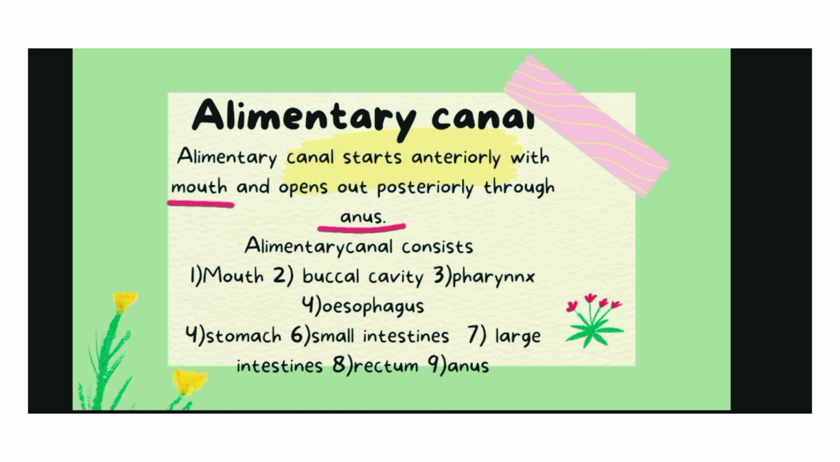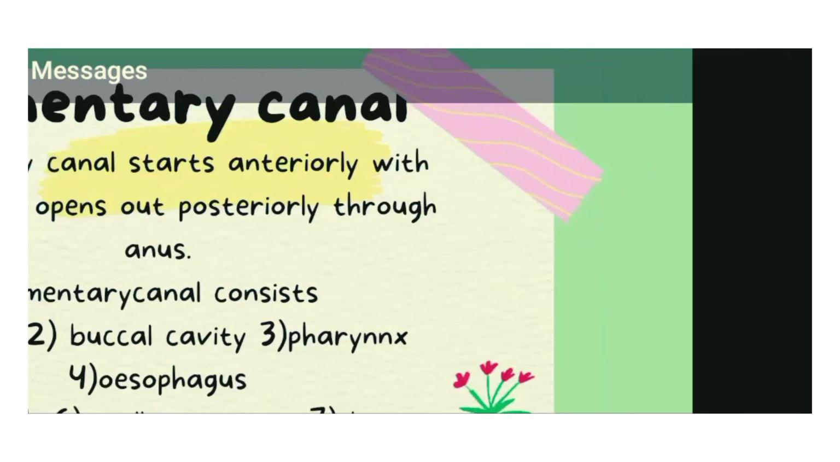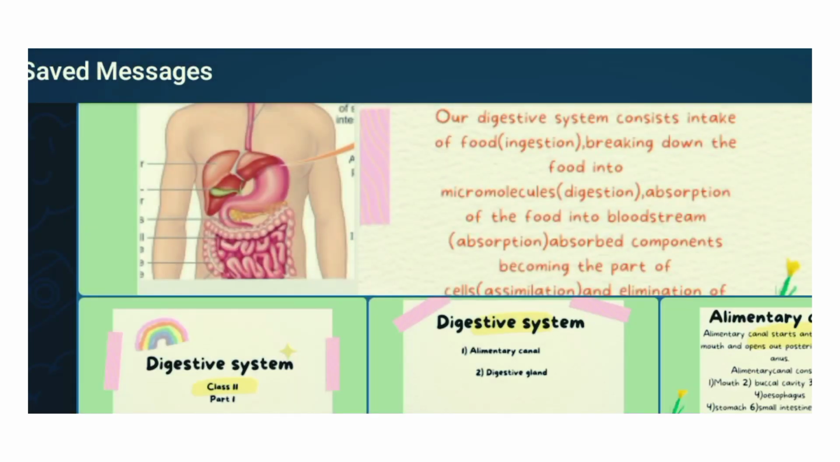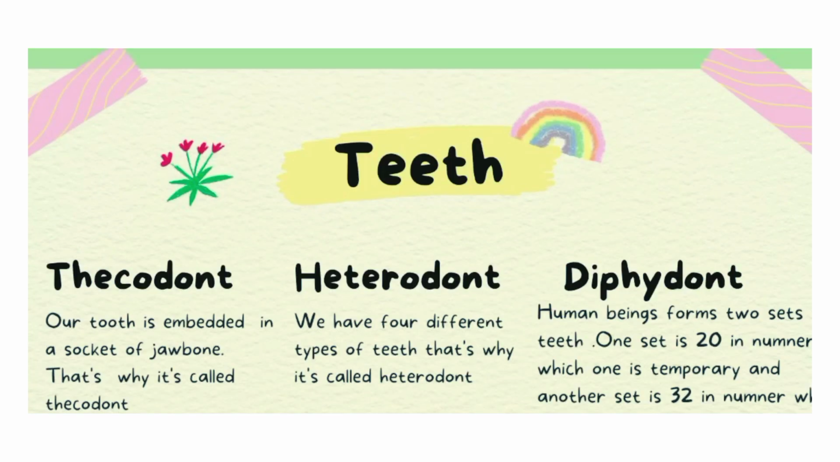Then the main steps, the pathway of the alimentary canal through which the food is going down: mouth, buccal cavity, pharynx, esophagus, stomach, small intestine, large intestine, rectum and anus. You need to remember this is the total process. You have to remember this one by one, not haphazardly. Then here comes teeth.